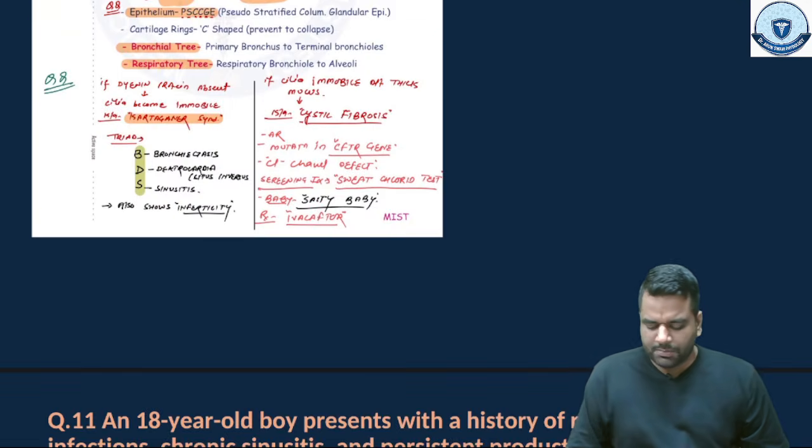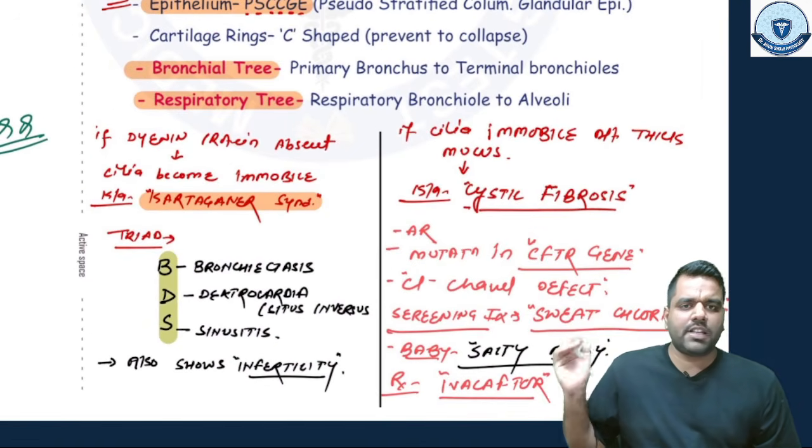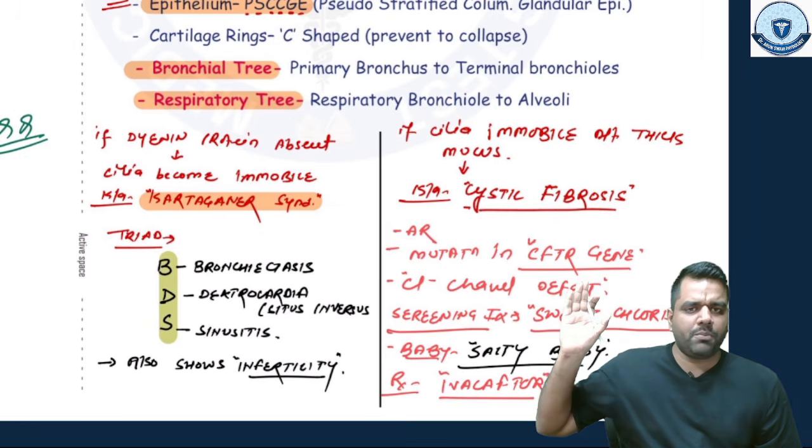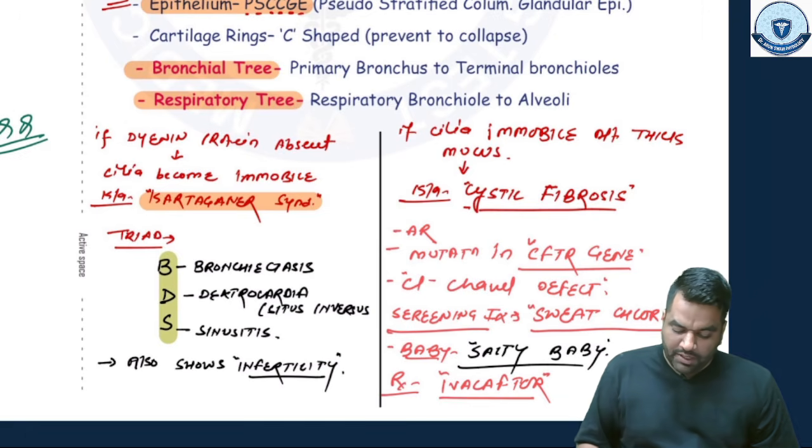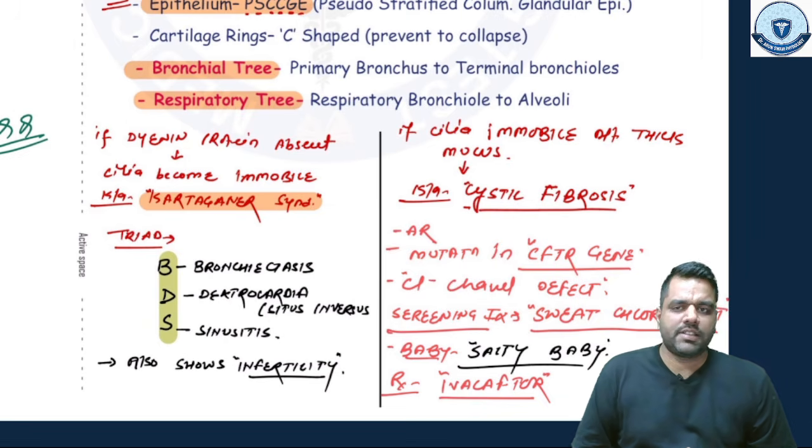We did this in class: this is the cystic fibrosis condition, there is a CFTR gene mutation and the chloride channel is going to be defective, right? So the chloride channel is defective. We do the sweat chloride test for screening and the treatment is ivacaftor.